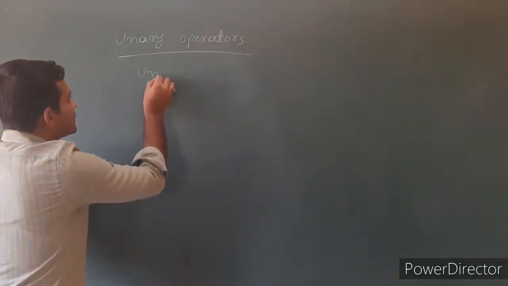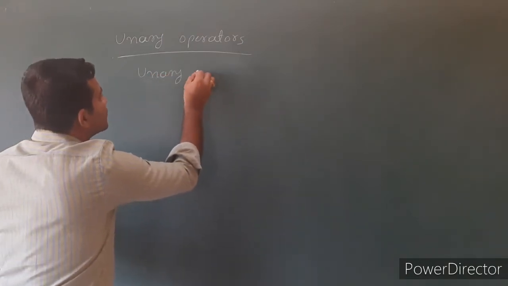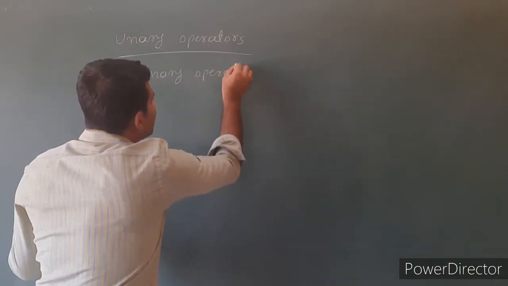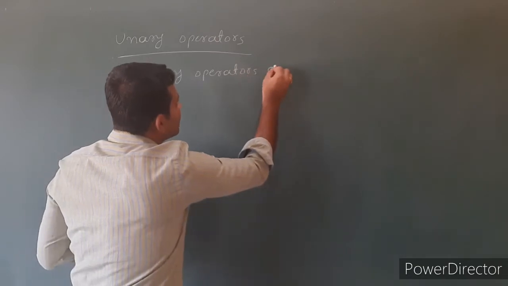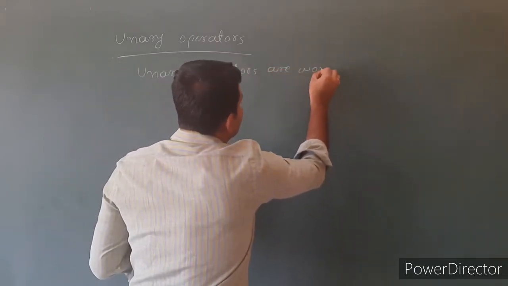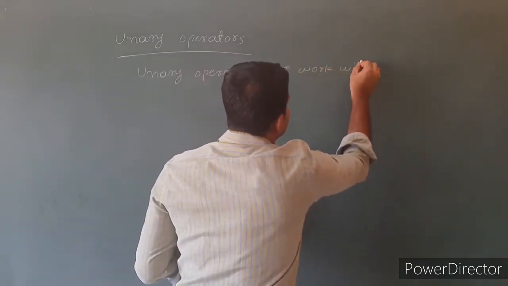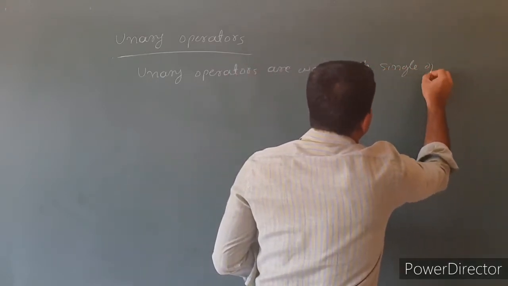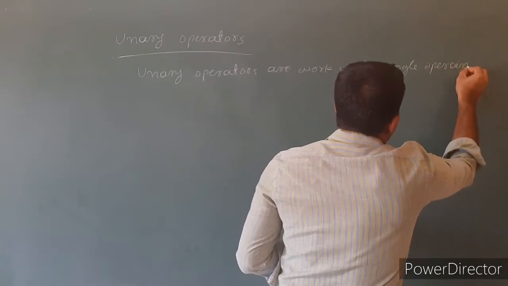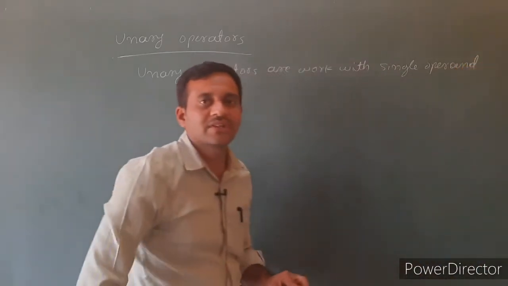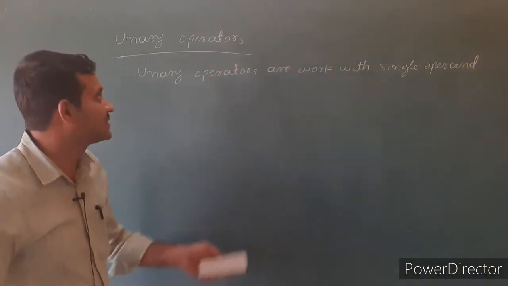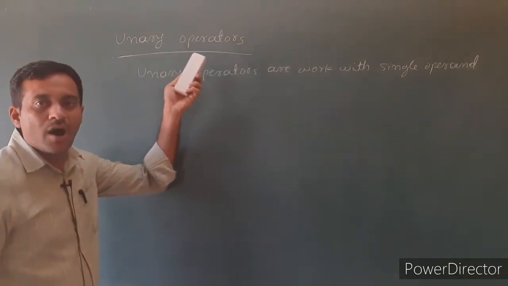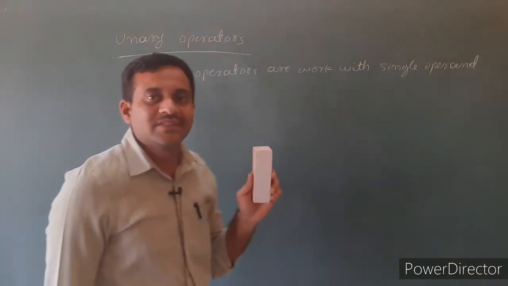Unary operators work with a single operand. Unary means single.